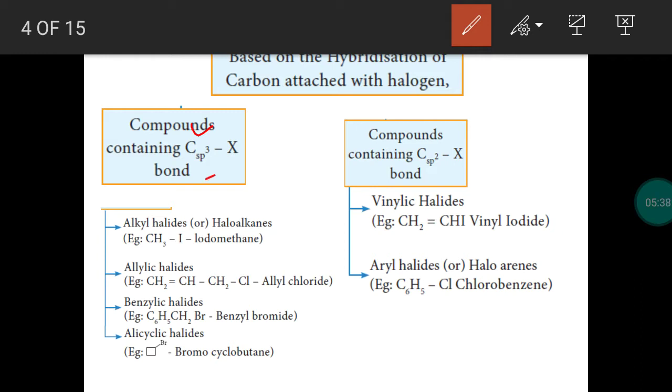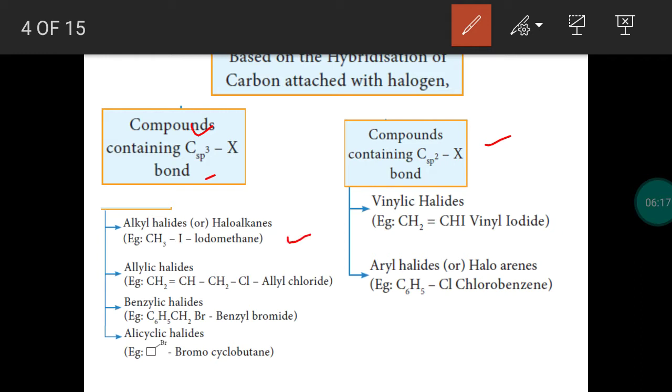So, the head carbon may be an sp3 hybridized carbon or it may be sp2 hybridized carbon. So, next classification of organic halogen compound is based on the hybridization of head carbon. Head carbon may be sp3 hybridized carbon or it may be sp2 hybridized carbon. So, many examples are given. You take organic halogen compounds in which head carbon is an sp3 hybridized carbon.